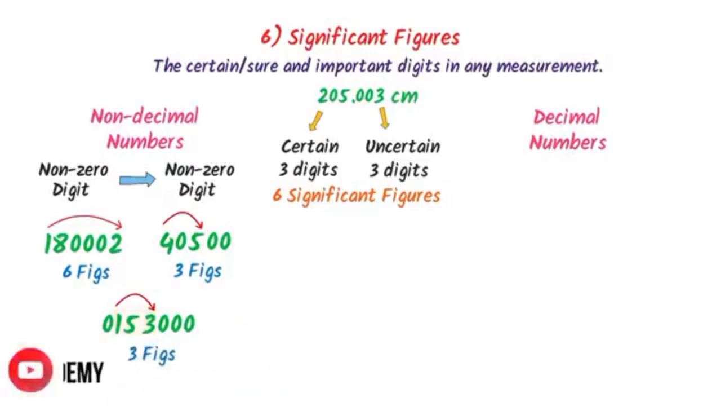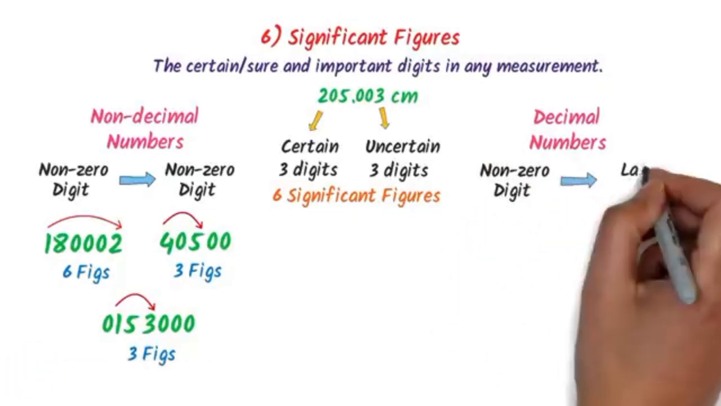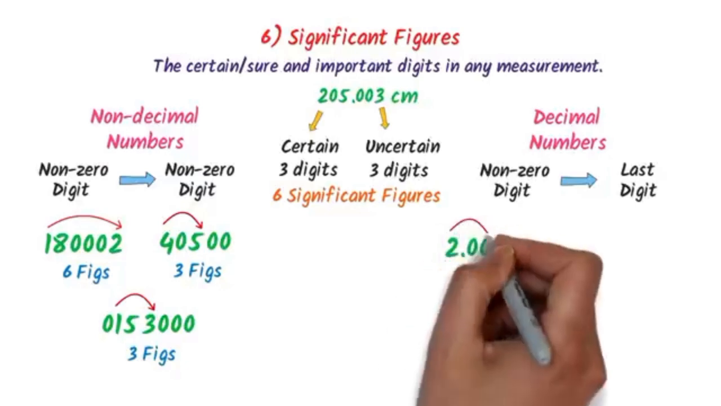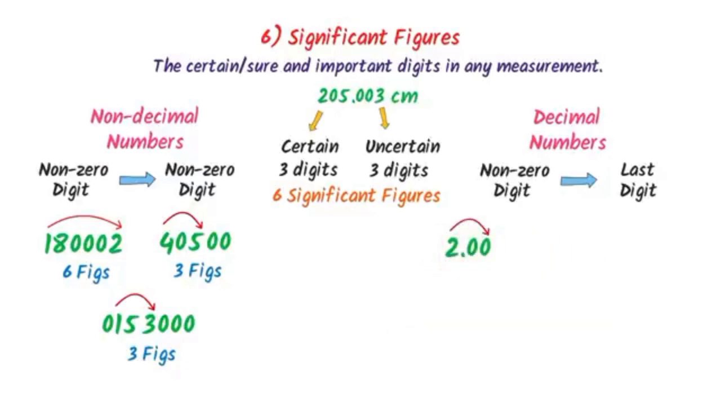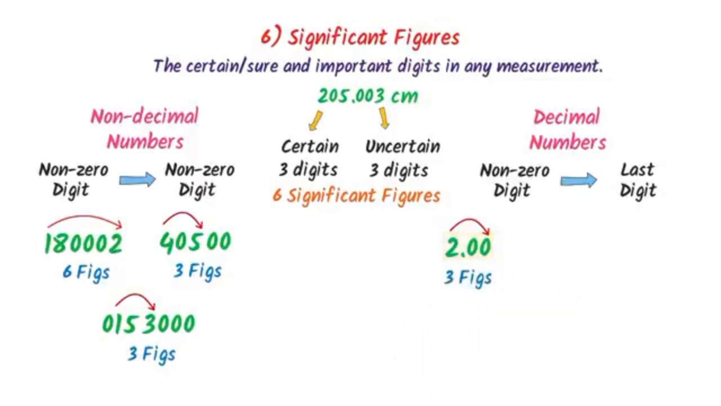Now in case of decimal numbers, I go from the first non-zero digit to the last digit. For example, consider this number. Here, the first non-zero digit is 2 and the last digit is 0. So I go from 2 to 0. We can see that there are 3 digits in this number, so there are 3 significant figures.